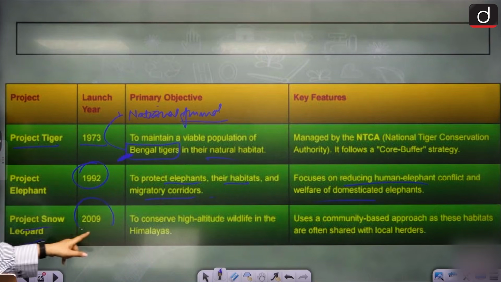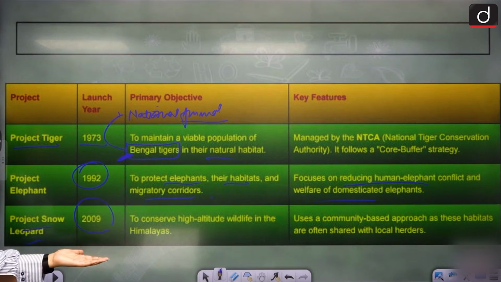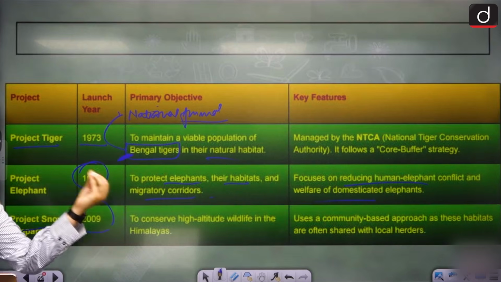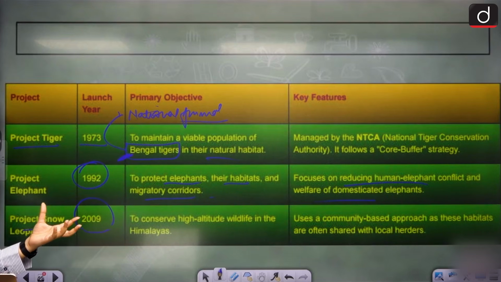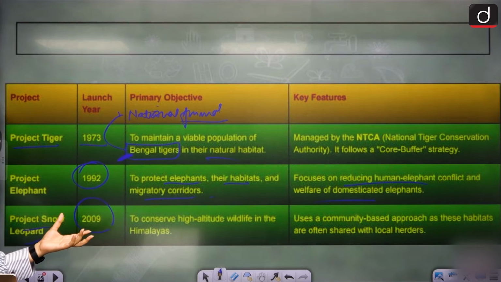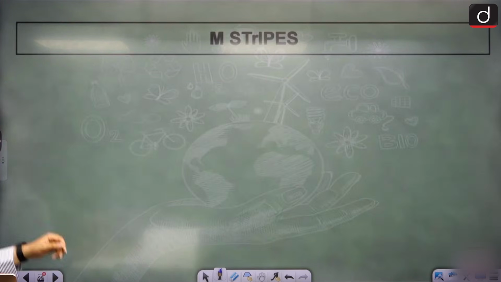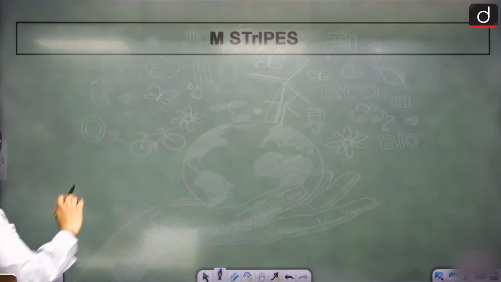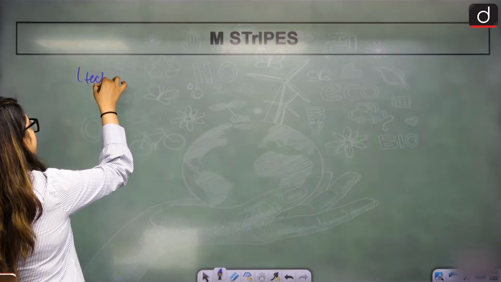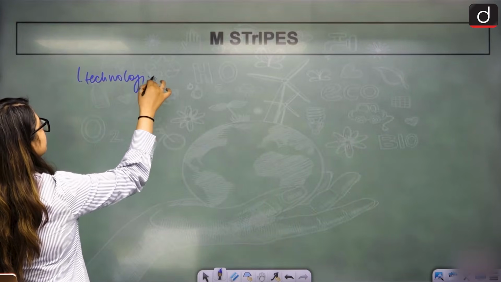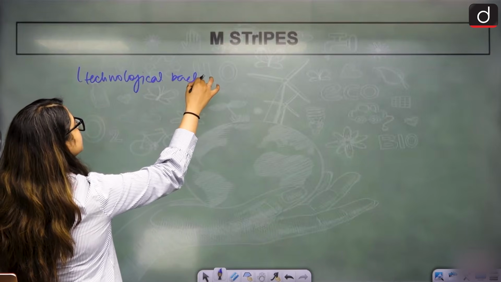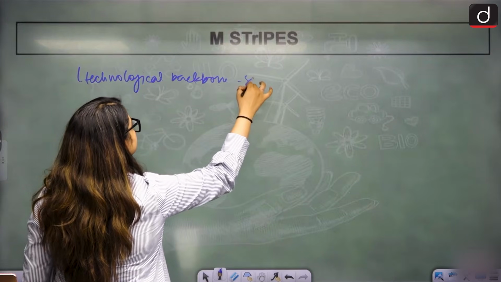Project Snow Leopard, 2009, conserving high altitude wildlife, right? A community-based approach where local herders have been called upon to help us do this. Clear? Along with that, we have another initiative that is M-Stripes. M-Stripes is the technological backbone, we'll say, in saving tigers.